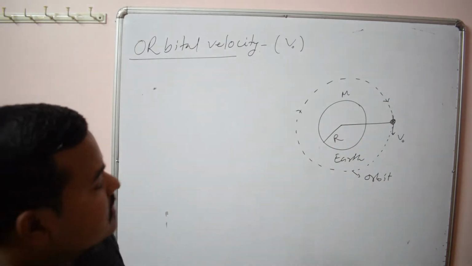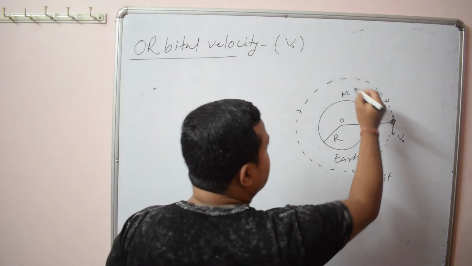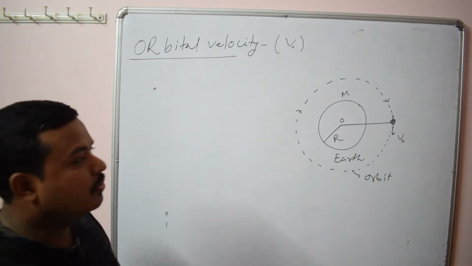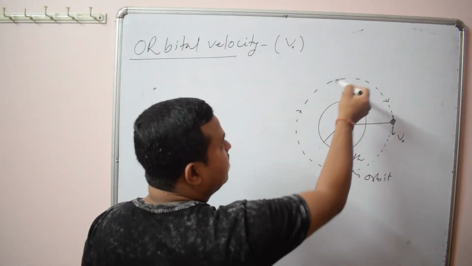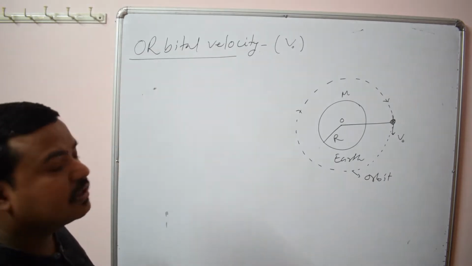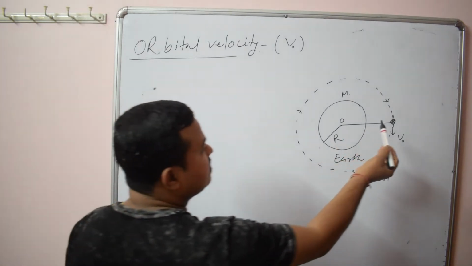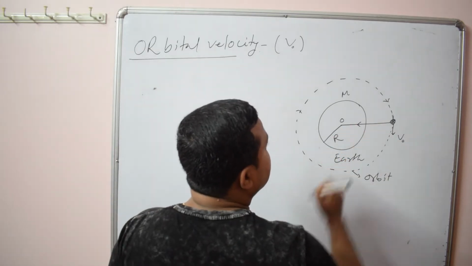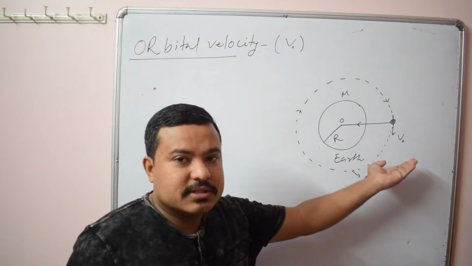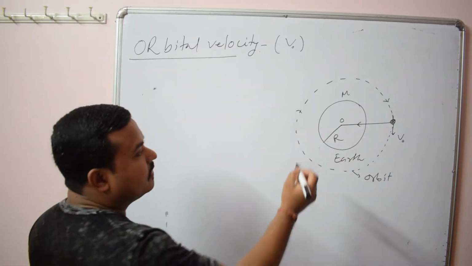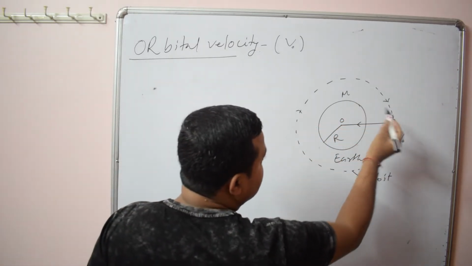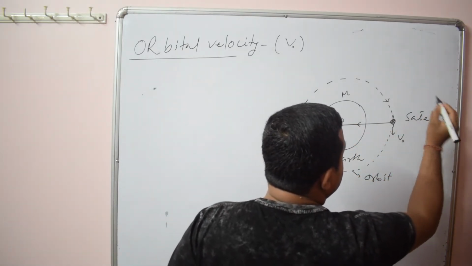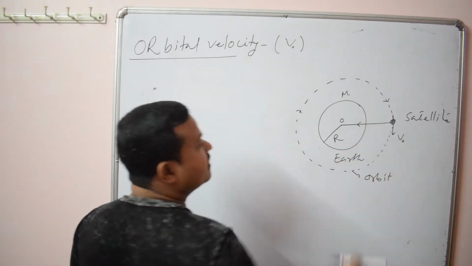Now since it is revolving around the earth in a circular path, and whenever a body moves in a circle, it requires a force called what? Centripetal force. So this satellite also requires a centripetal force. You know centripetal force always acts towards the center. Now from where does it get the centripetal force? It gets the centripetal force from the gravitational force between the Earth and this satellite. So this gravitational force between these two converts into what?